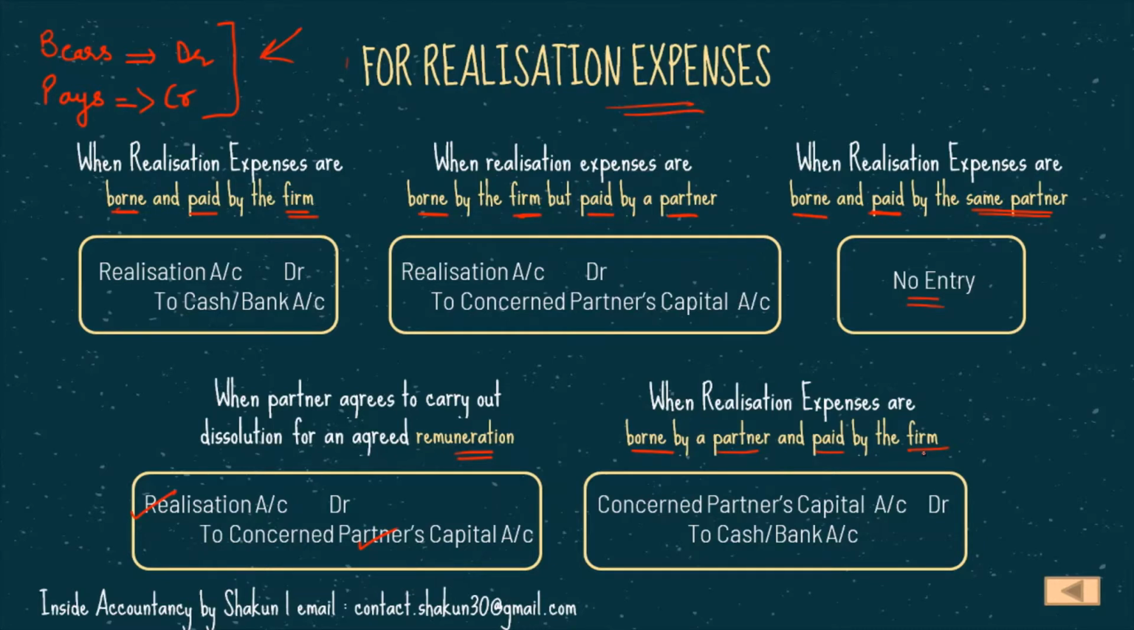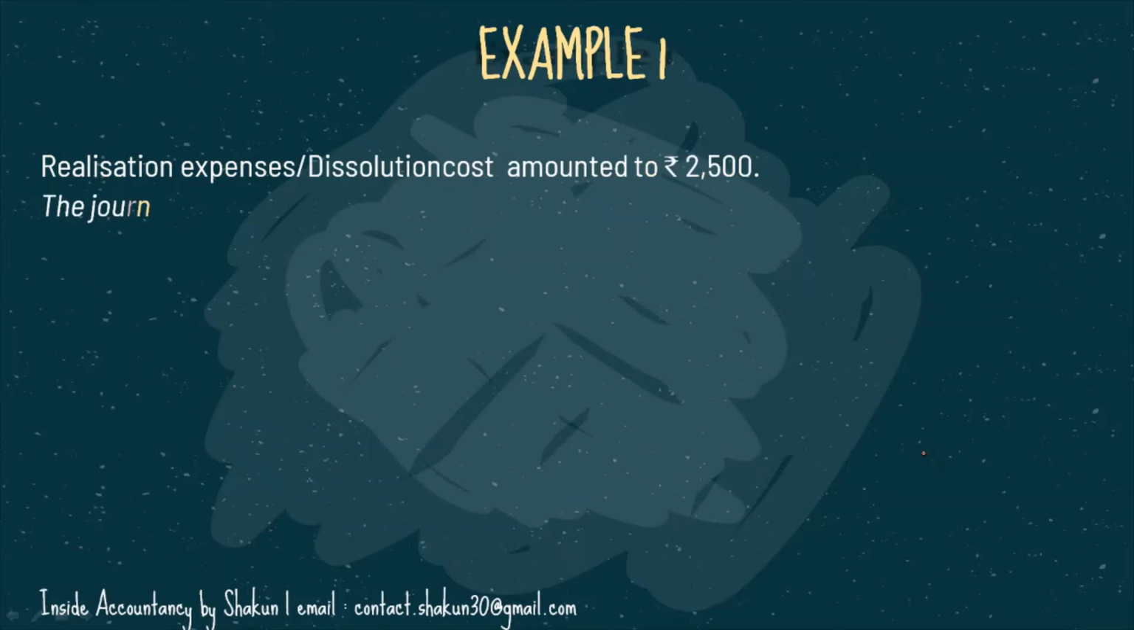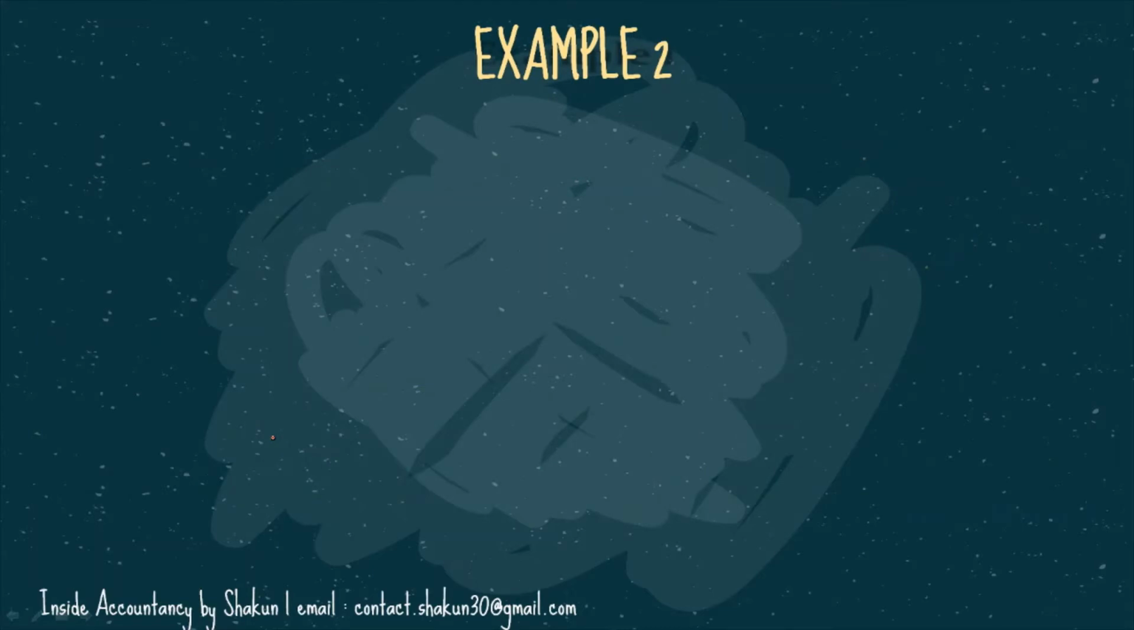Let's understand this with the help of an example. Example 1. Realization expenses or dissolution cost amounted to rupees 2500. Now in this question, it has not been mentioned who's bearing it and who's paying it. Since nothing is mentioned, we will assume that it is borne and paid by the firm. That's why our entry is realization to cash. Let's take another example.